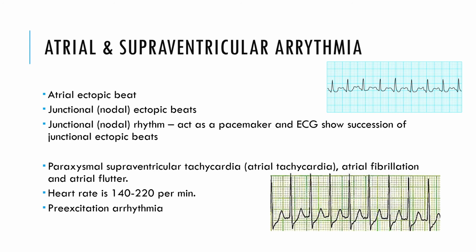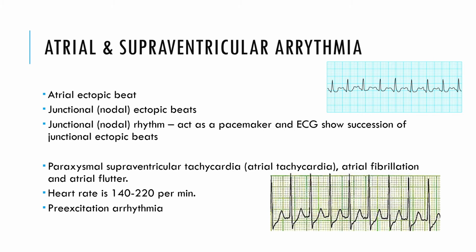Then atrial or supraventricular arrhythmia. So the arrhythmia occurs in the atria and some ventricular part of it. Atrial ectopic beats are responsible for the atrial arrhythmia. Then ectopic beats at the junctional nodes are taking place. There is a change in the rhythm, and due to that, mainly there is an abnormality in the generation, and this is leading to an impact on the atrium. So there is an arrhythmia in the atria mainly. So this is the atrial arrhythmia.